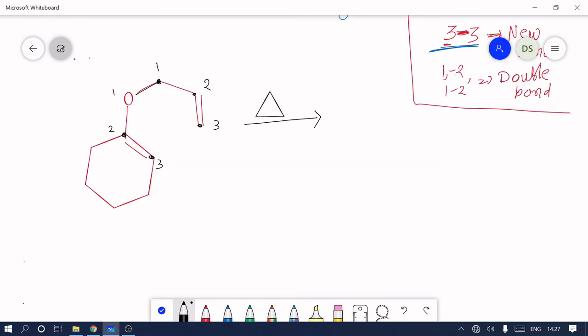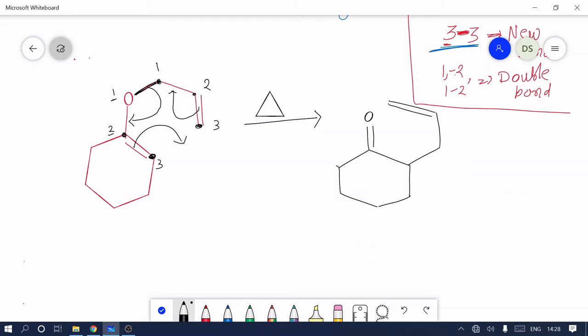Now this one bond breaks and this bond moves toward between one and two. Then this double bond moves toward this 3 carbon, and this double bond between 2 and 3 is now converted into double bond 1, 2. So our product is just like a carbonyl group, like this. Now the numbering we write as such.